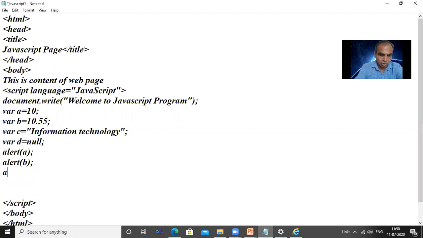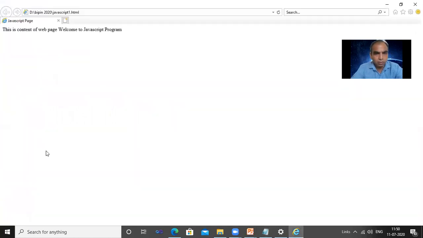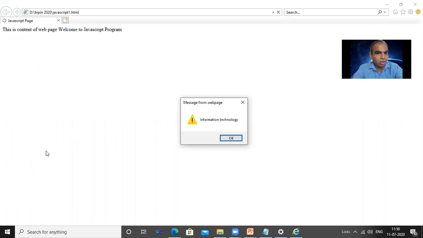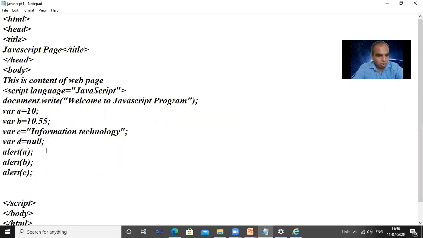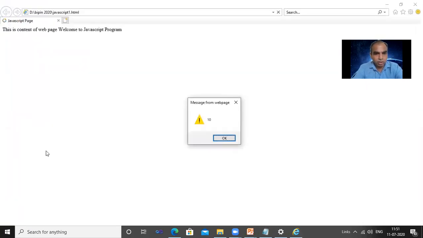Again I am using alert and see the C. File save, refresh, first it shows the A value, B value, now the C value, that is the string. Again alert D, file save, refresh, first A value, B value, C value, that is the string, and then now the null value also.